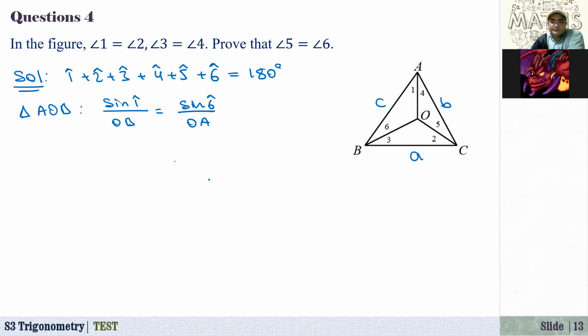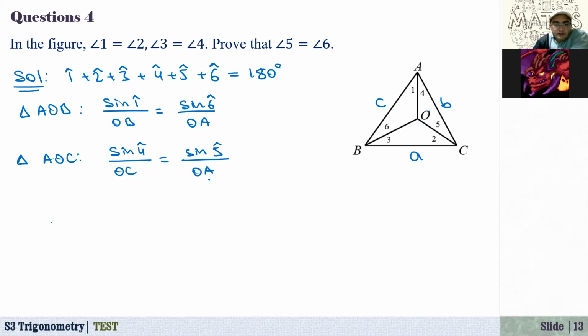So they are equal. And how about triangle AOC? Sine of angle 4 over OC equals sine of angle 5 over OA.